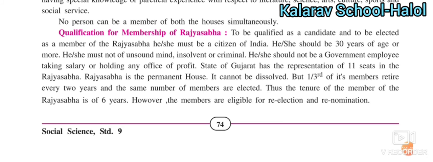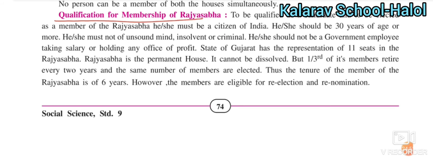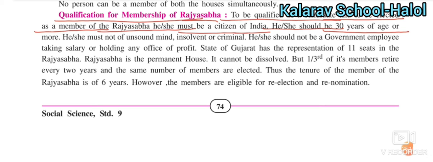Now the next point is about the qualification for the membership of the Rajya Sabha. What are the qualifications to become a member of the Rajya Sabha? To be qualified as a candidate and to be elected as a member of the Rajya Sabha, he or she must be a citizen of India. The number one condition is that he or she must be a citizen of India. He or she should be 30 years of age or more. Okay, more than 30 years of age he or she must have.